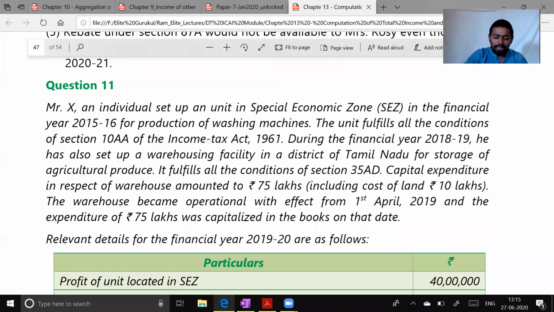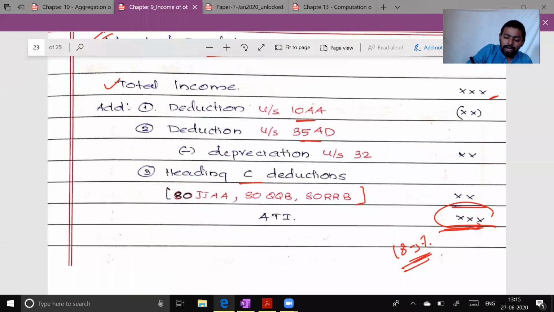When you are nullifying the benefit of section 35AD, the assessee deserves the benefit of depreciation, because whenever we provide the benefit of 35AD to the assessee, we take away his benefit of depreciation. We told the assessee very simply: either you will get 100% deduction under section 35AD, or you will get depreciation. So here, because we are imagining and adding back the deduction taken under section 35AD, the depreciation that would have been allowed to the assessee should be subtracted before adding this particular 35AD effect.